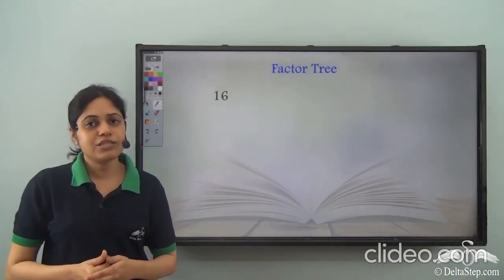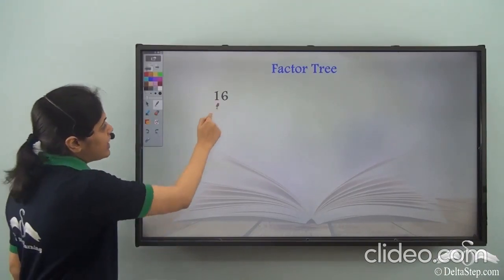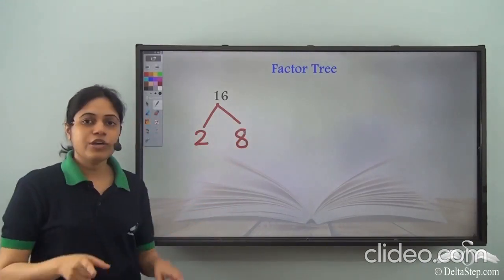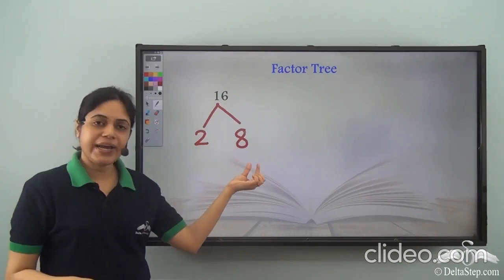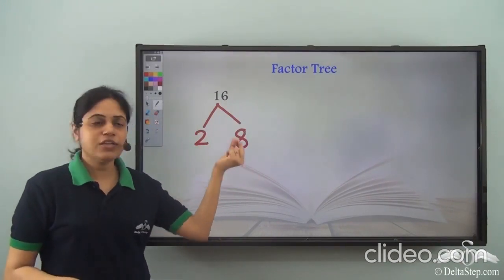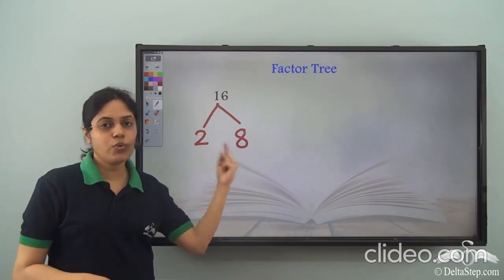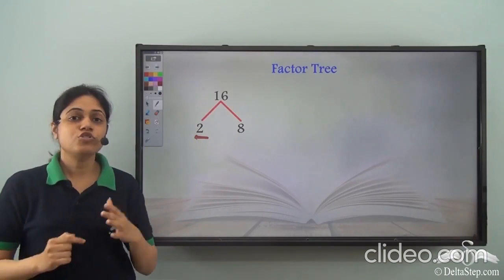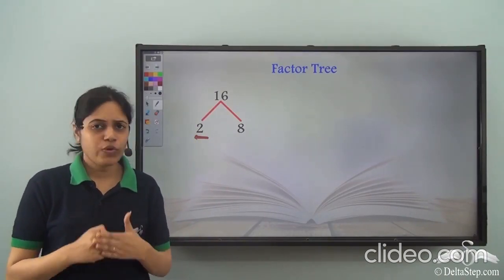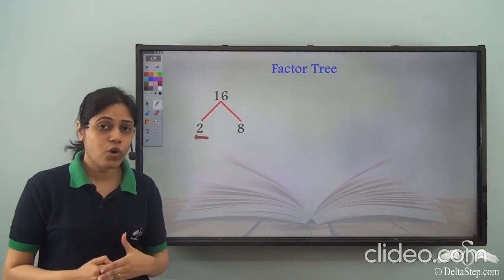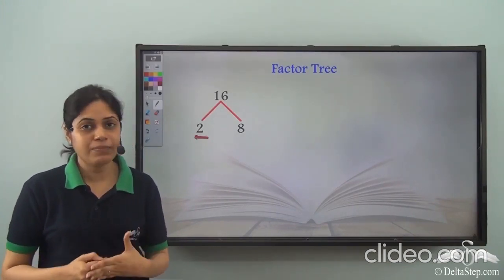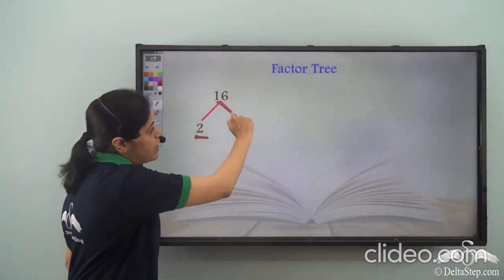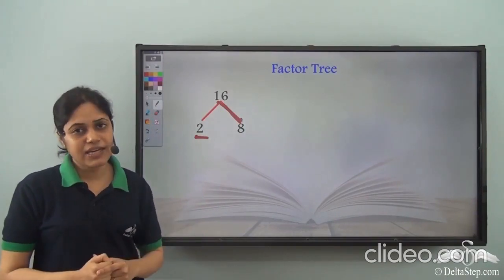So 16 is 2 into 8. So the two branches will be 2 and 8 because 16 is 2 into 8. Now if you look at this, 2 is a prime number. So do I need to split it further? No, there is no need to split a prime number. So this will be the end of this branch. What about this branch? This branch has 8 at the end.